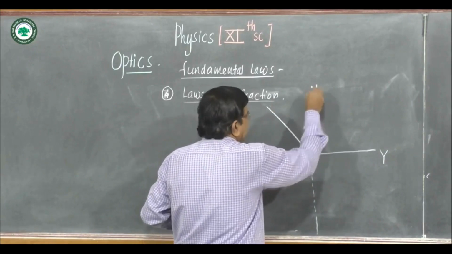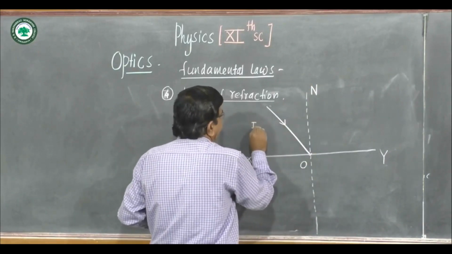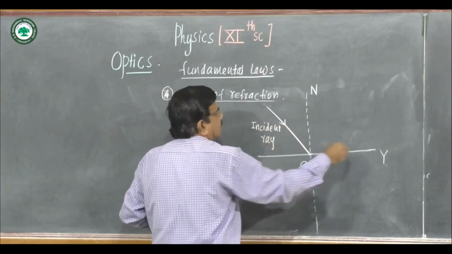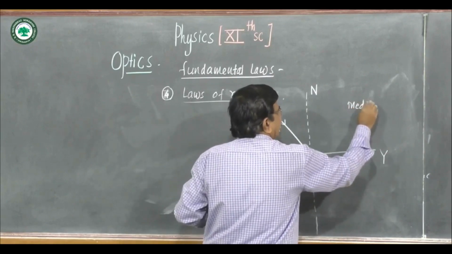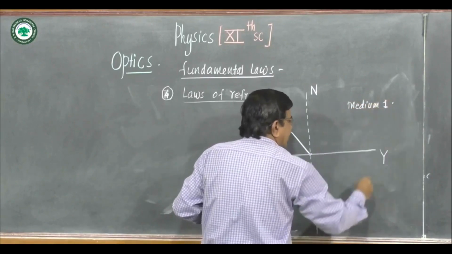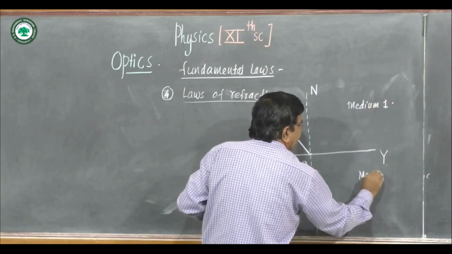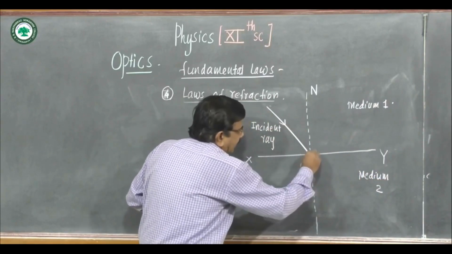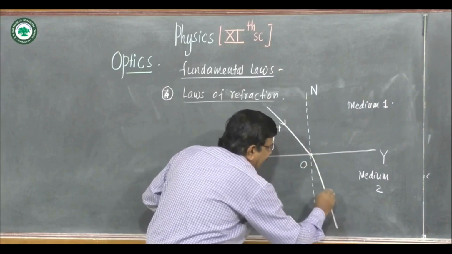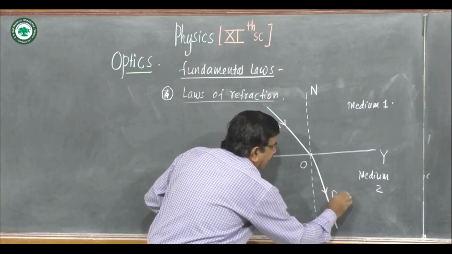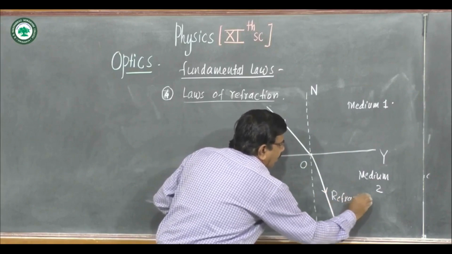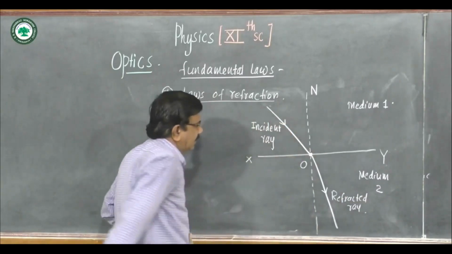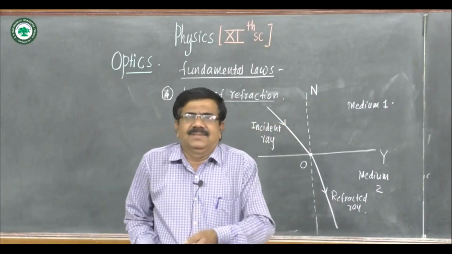This one is the normal. This is medium 1. Suppose this medium 1 is air, medium 2 is glass, that is the denser medium. When it travels from one medium to another, it changes direction. This is the refracted ray. This is the point of incidence. This phenomenon we call refraction.